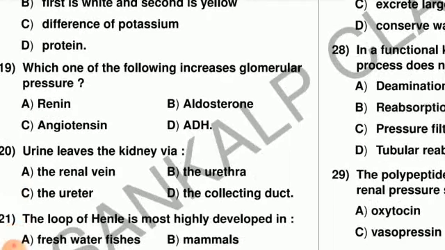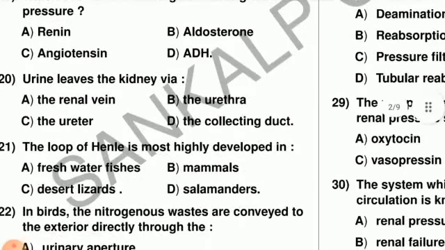Next question, question number 19. Which one of the following increases glomerular pressure? Renin, aldosterone, angiotensinogen, and last one is ADH, that is the antidiuretic hormone. Here the right answer is option C, that is angiotensinogen. Angiotensinogen is responsible for increasing the glomerular pressure, and because of this the right answer is option C.